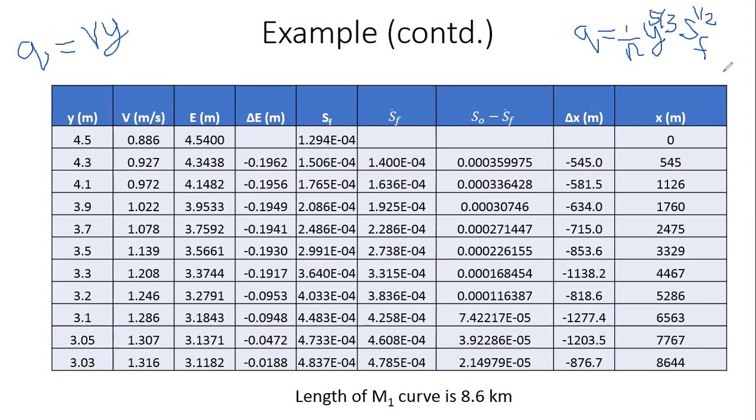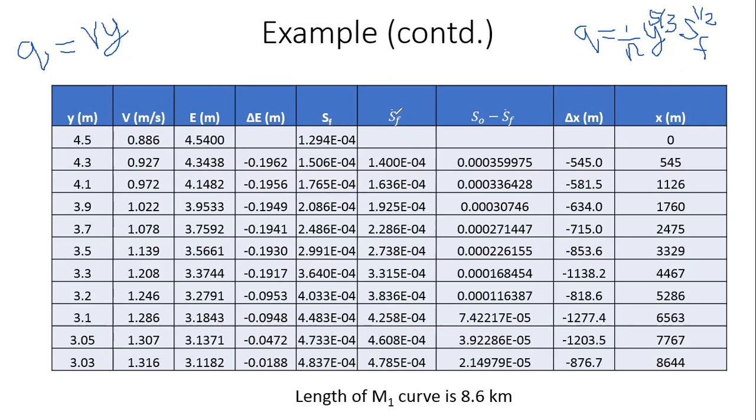So now if you look at this equation, everything is known, right? Small q is known, we've already solved for it. Manning's roughness coefficient is known. Y, we have all these different values of Y. So we can very easily solve for SF. So I solve for SF for each of these depths. I get these different values of SF, right?